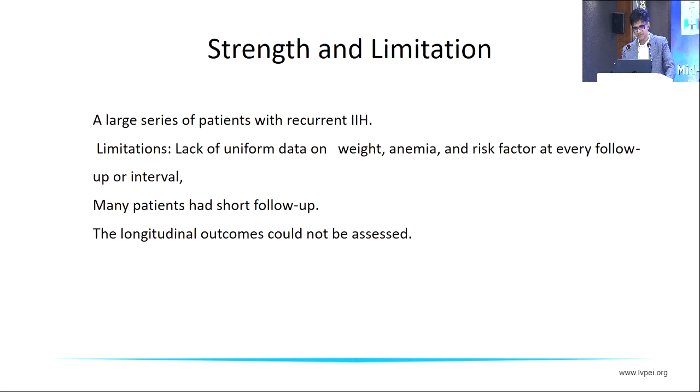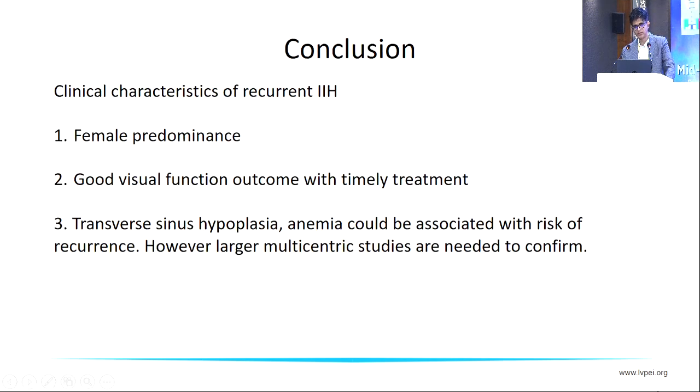So coming to the strengths and limitations, it's a fairly large series of patients with recurrent IIH, given it occurs in only about 9% of patients. However, we had lack of uniform data about weight, anemia and risk factor at each follow-up. Though now we do prospectively for all patients, it was not there previously. Many patients did have short follow-up and longitudinal outcomes could not be assessed.